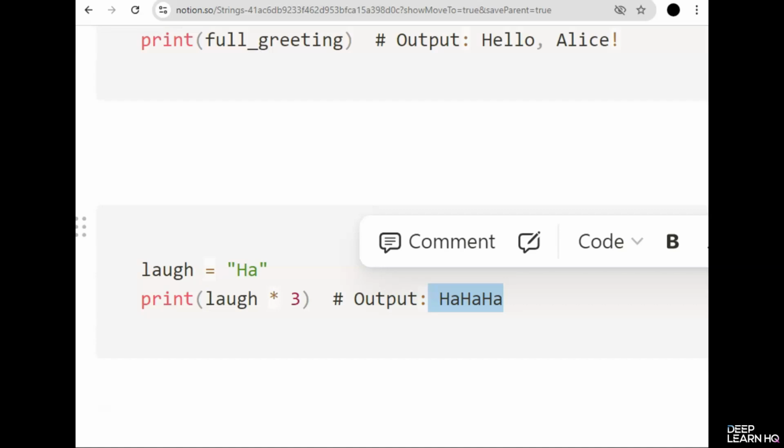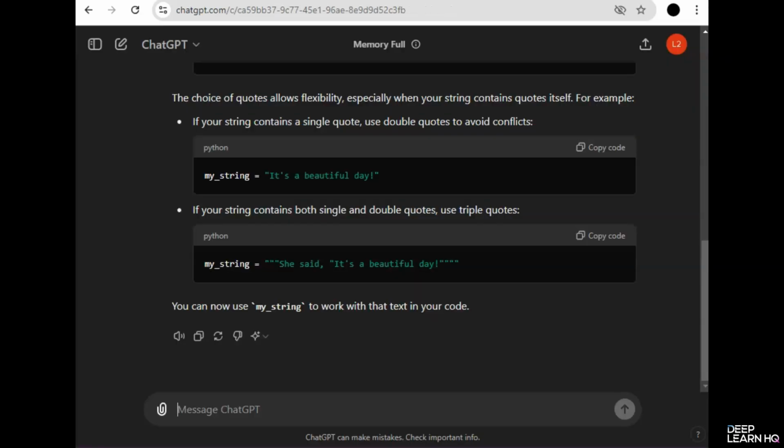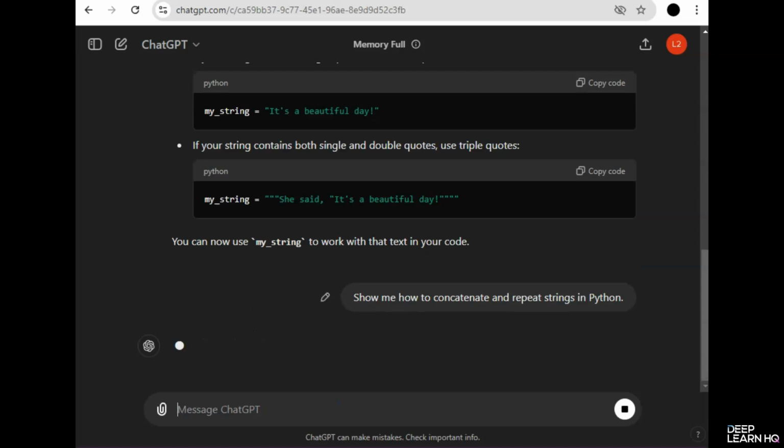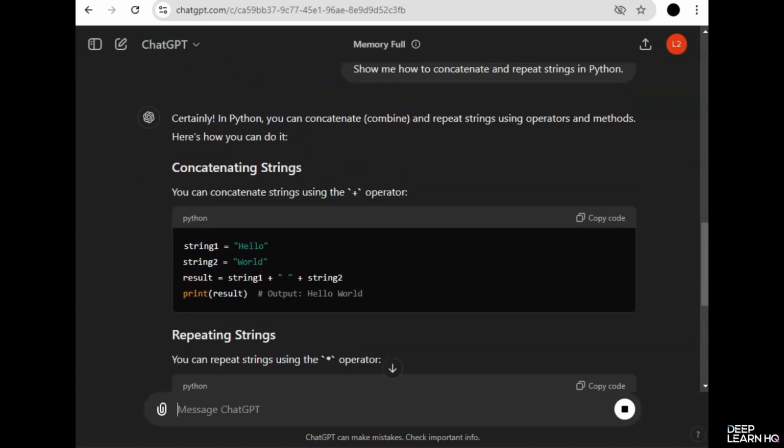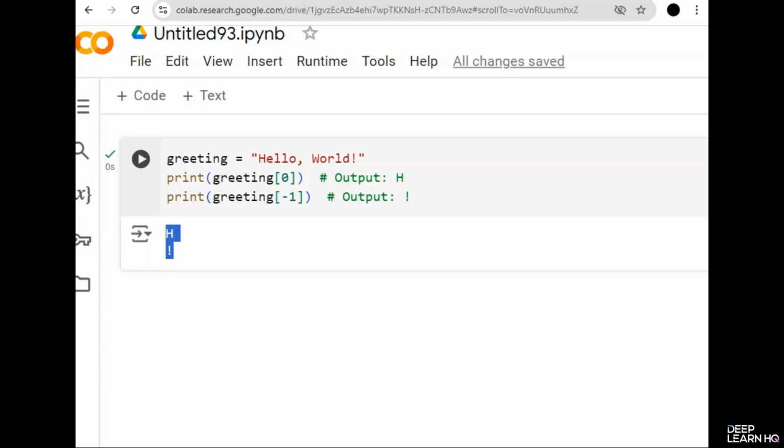So now let's see how ChatGPT can assist us with string operations. We'll ask it for examples of concatenation and repetition. For this, let's go to ChatGPT and type here, show me how to concatenate and repeat strings in Python. And it is going to give us two codes for that. For concatenation, it gives the hello world code. Let's copy this and go to Google Colab.